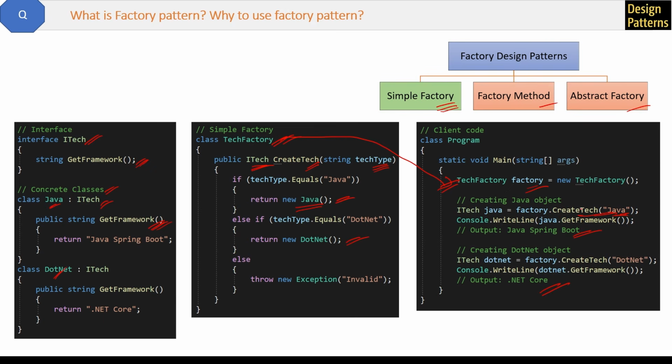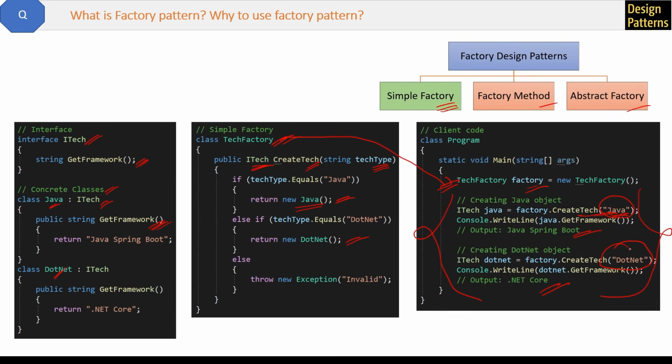So your problem is solved. There are no new keywords in this client code right now. And second, we are not using even the concrete class names here. See, no Java, and I mean yes, we are using these Java and .NET strings here, but you can change these strings and make them something like J string, which are not related to the Java name.